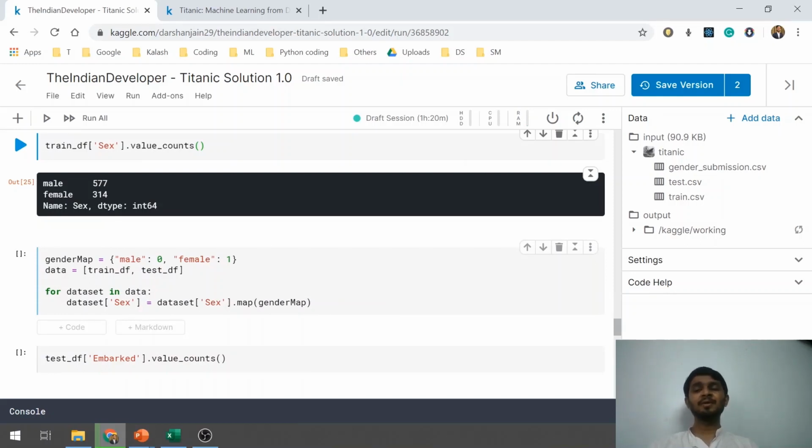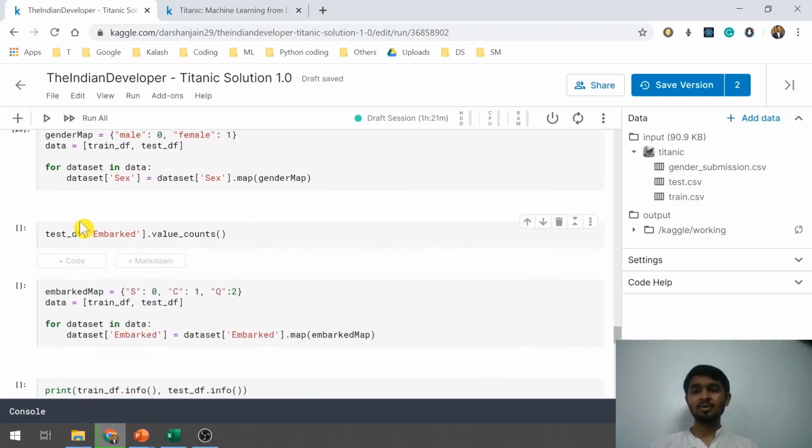So I've created a mapper here. Again, I'm doing this preprocessing on both the variables, both the data frames. I've created a variable for it, and I am passing this mapper to this map function, so that whenever it finds this ID, it will replace it by this value. Let me quickly run this. And suppose I run this command once again, now this should get replaced by zeros and ones. You can see that it is working.